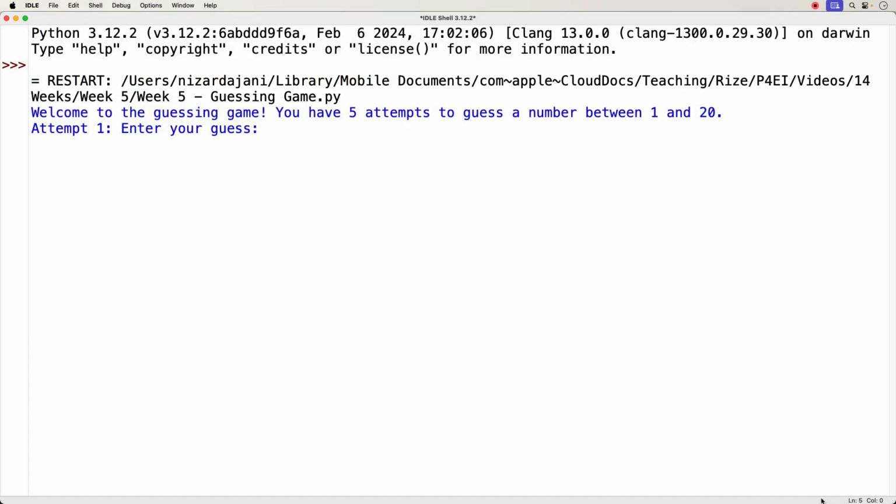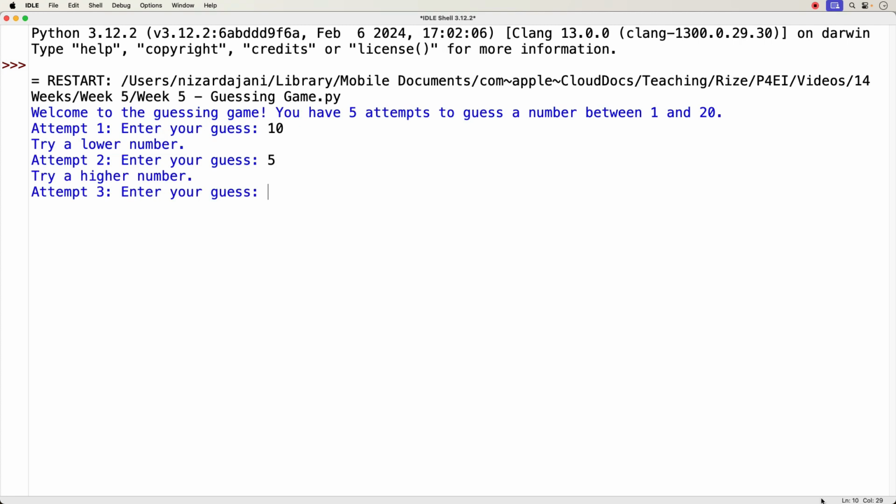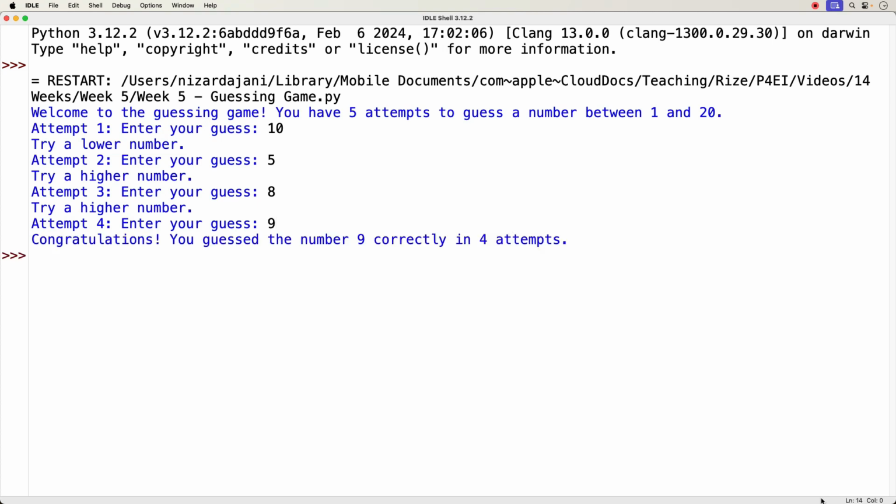I'm prompted with a welcome message and then instructions that I have 5 attempts to guess a number between 1 and 20, and then I'm prompted to enter my guess for the first attempt. I'll start with 10, hit enter. Then it tells me try a lower number, and for attempt 2, enter your guess. Something lower than 10, let's do 5. Now it says try a higher number, so let's do 8. Try a higher number, so I guess it's going to be 9, and that should be the right answer. And there we go. Congratulations, you guessed the number 9 correctly in 4 attempts.